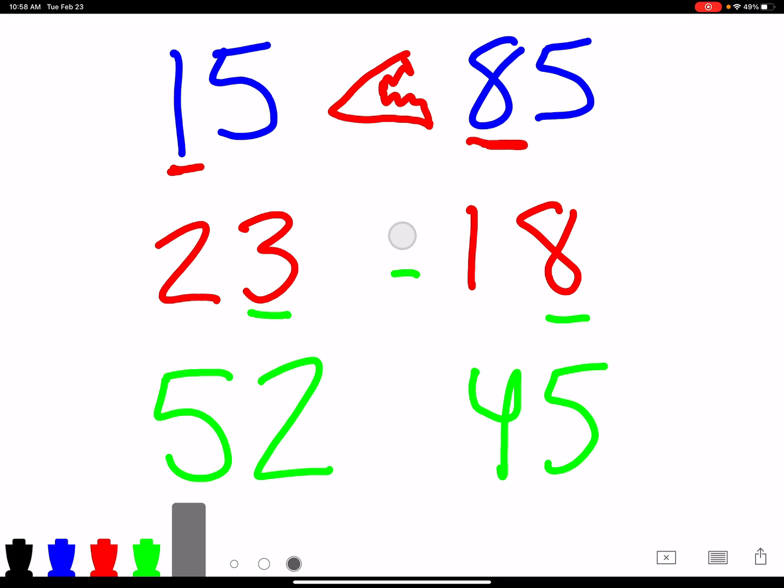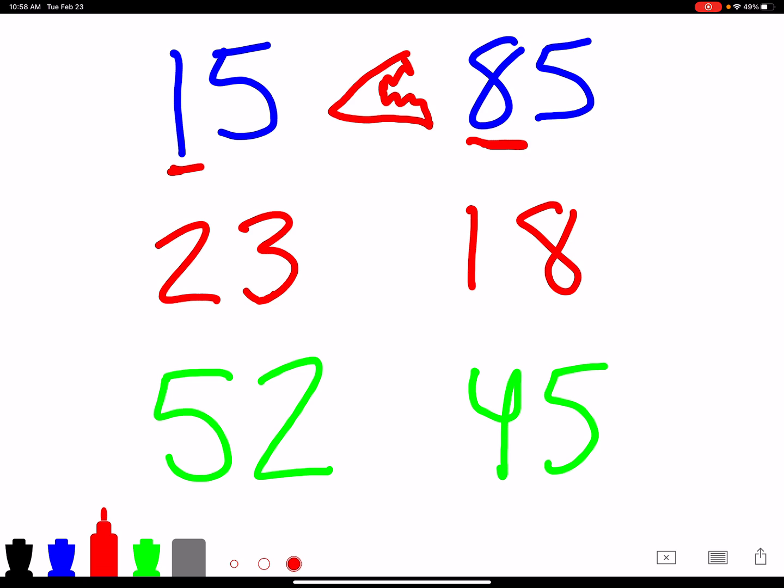That's why I like to suggest when you're looking at greater than and less than problems, look at the tens place instead. Because a number could be greater in the ones place, but the tens place is what makes the difference. Because the 2 in the tens place in 23 represents 20s, while the 1 in the tens place in 18 represents a number greater than 10.